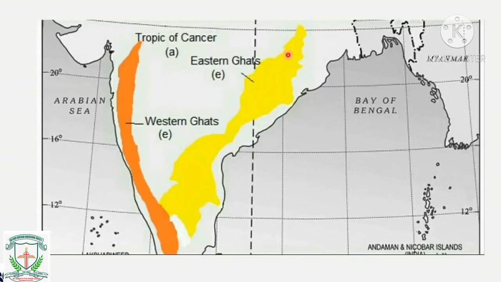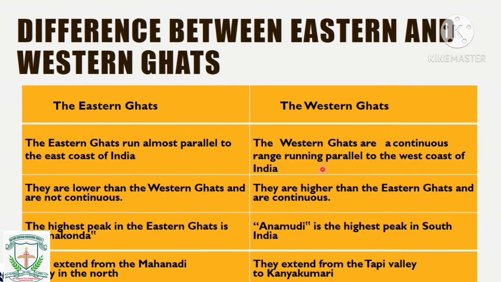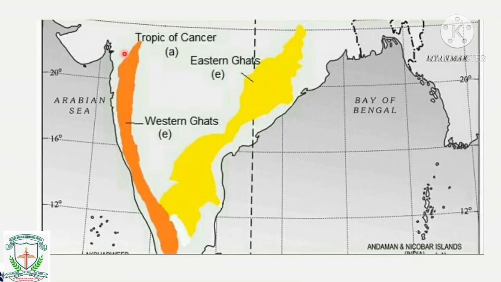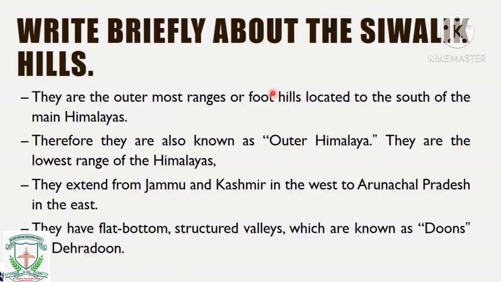So the Eastern Ghats, these are the Eastern Ghats, the yellow portion. They run exactly parallel to the east coast of India. Similarly, the Western Ghats are a continuous range running parallel to the west coast of India. These Western Ghats run parallel to the west coast of India, and the Eastern Ghats run parallel to the east coast of India.